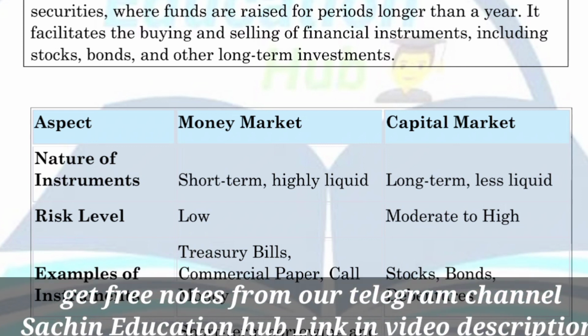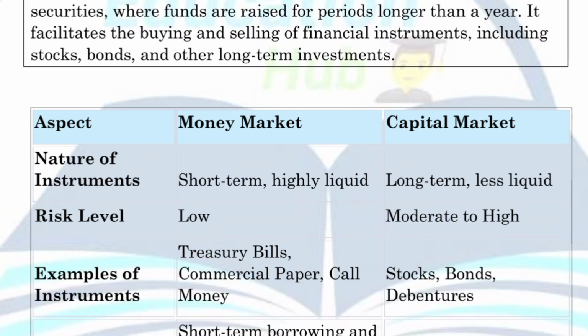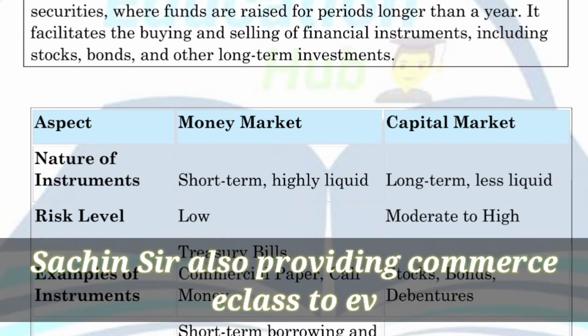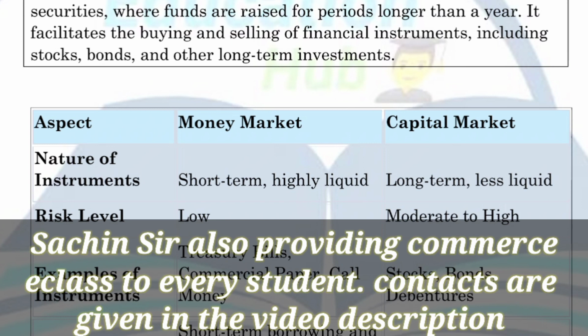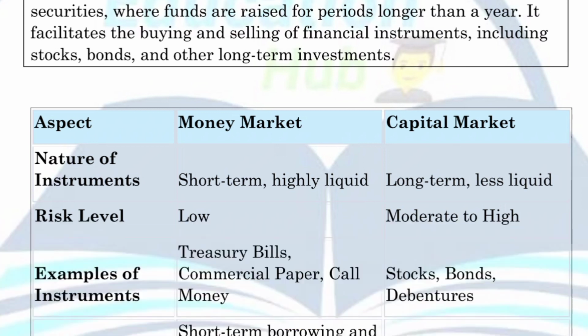And what are the long-term instruments? Stocks, bonds, debentures are long-term instruments. And these are less liquid instruments, because long-term periods are not liquid or flexible. But the money market deals with short-term instruments that are highly liquid and convertible into cash very frequently, right? So this is the money market and this is the capital market.